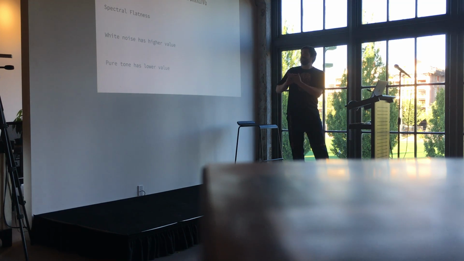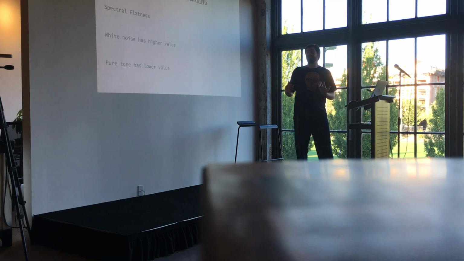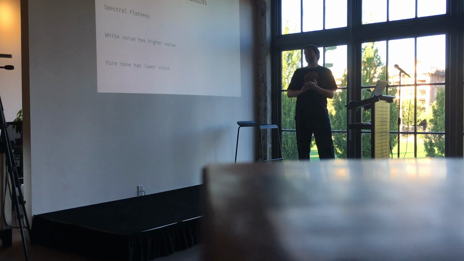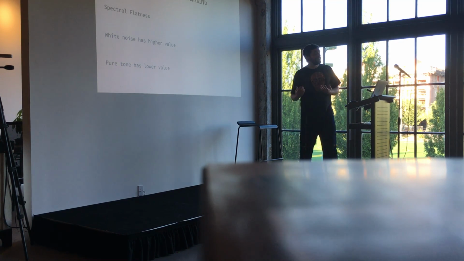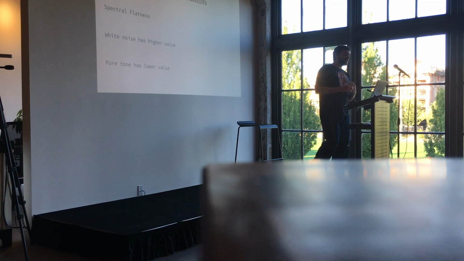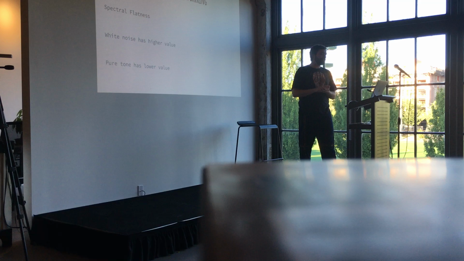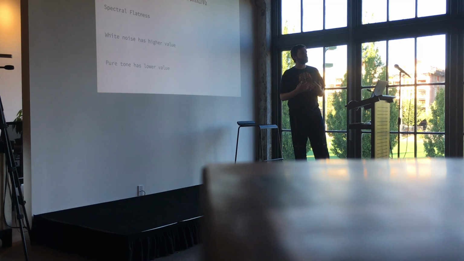So I wanted to cover a good example and a bad example of features. Here's one of the audio features that's in the project. It's called spectral flatness. I don't know if anyone's heard of this. I had not heard of this. A higher value correlates to white noise, and white noise is a sound that contains all frequencies, and it sounds like shh. That's white noise, and then a lower value corresponds to a pure tone.